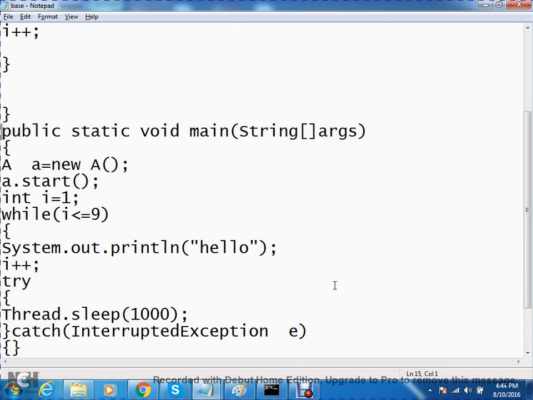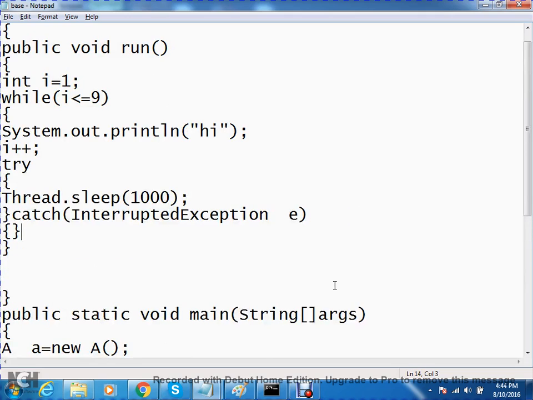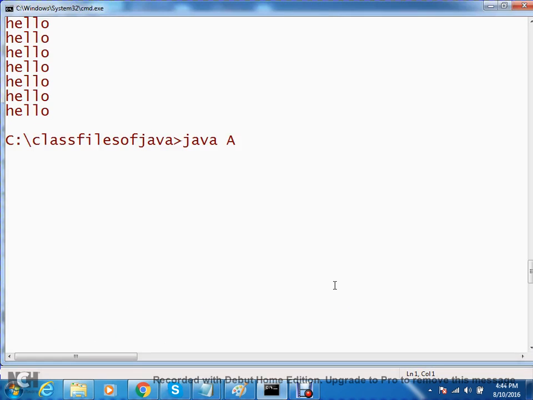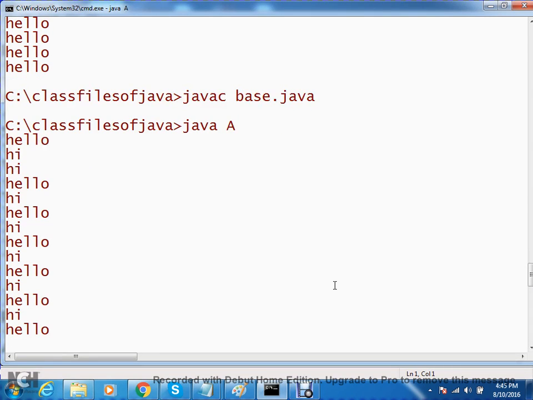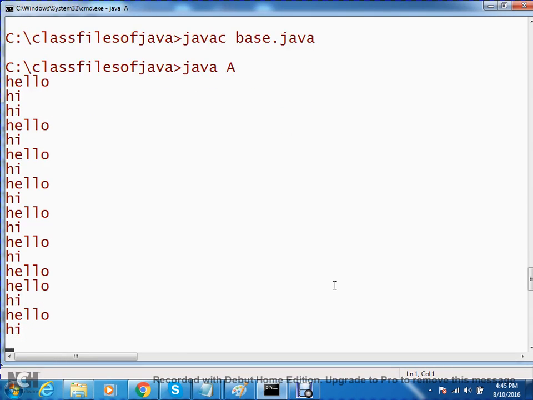Now let me put the same code here also within the while loop. Now observe the execution. Zigzag output, one by one. Both the threads will sleep for 1 second, so 9 times they will sleep. Yes or no? Observe here. Two threads are executing. One person is doing his own job, the other person is doing his own job.